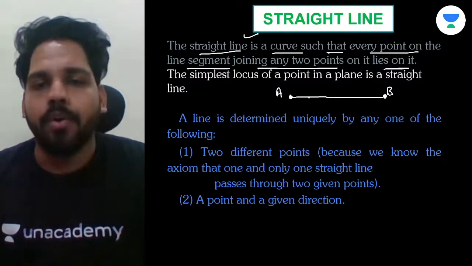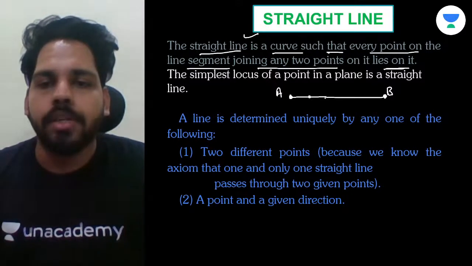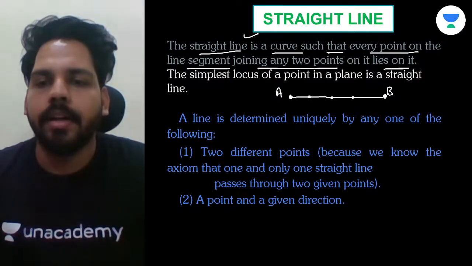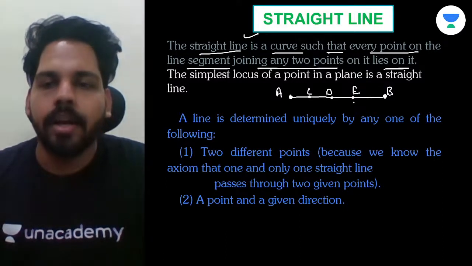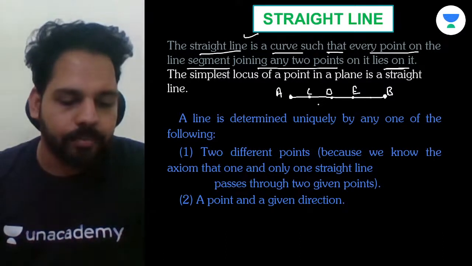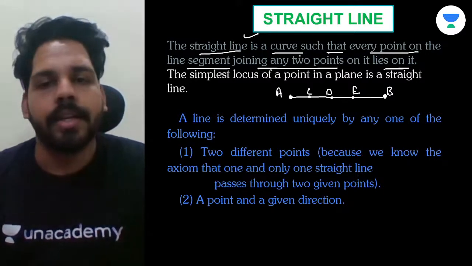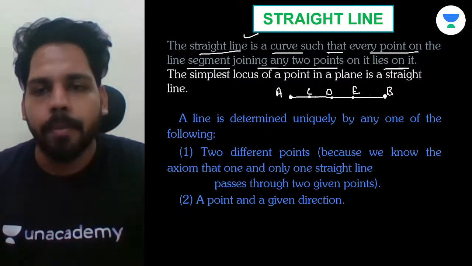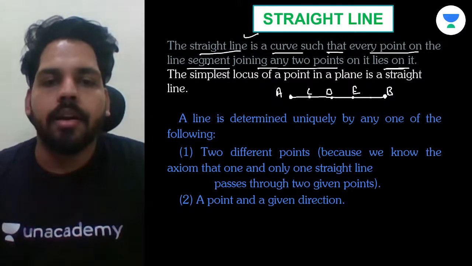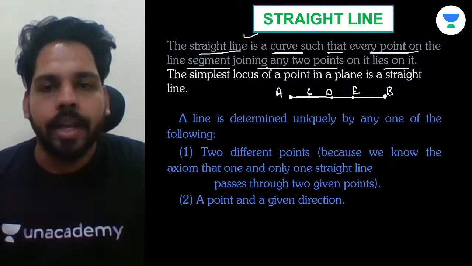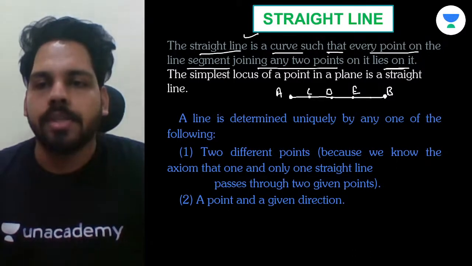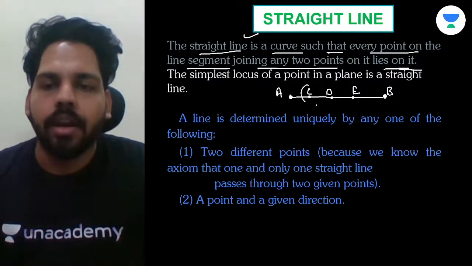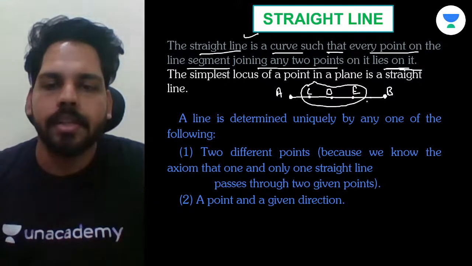Right. That means if you are going to mark other points also over here like C, D, E, I'm marking over here C, D, E points. So you can see when you join these points, it becomes a straight line. Okay, so you can say the straight line is a curve such that every point like C, D, E on the line segment joining any 2 points, that means this line is joining any 2 points on it, lies on it. So definitely these points will lie on this straight line only.